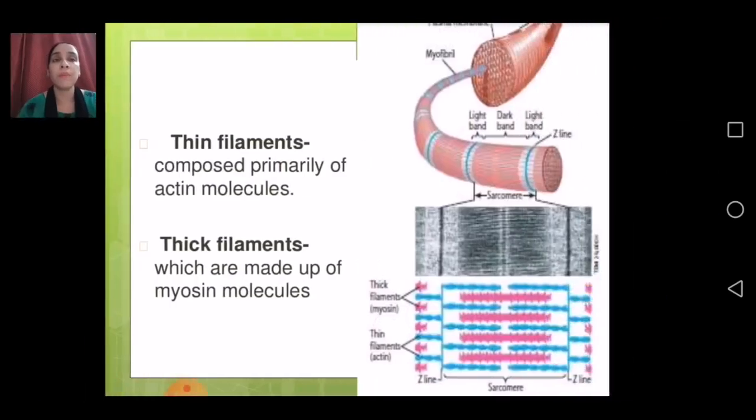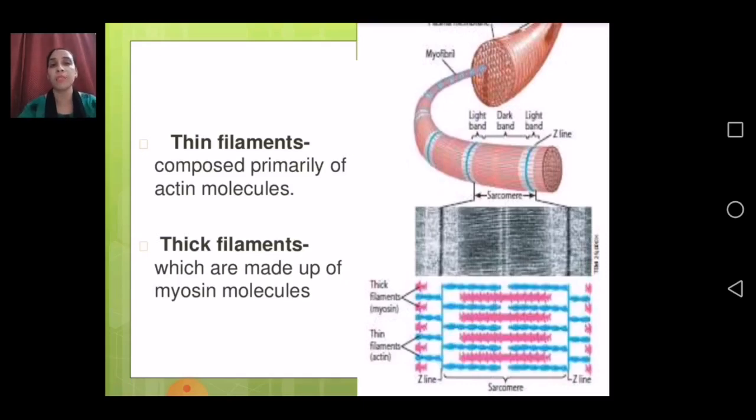Now, the thin filaments present in your muscles are composed primarily of actin molecules.